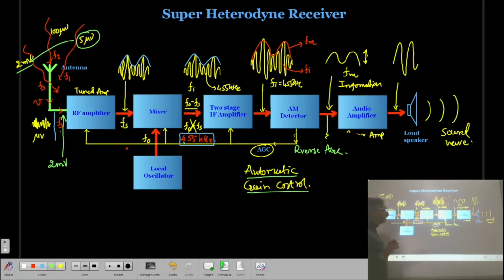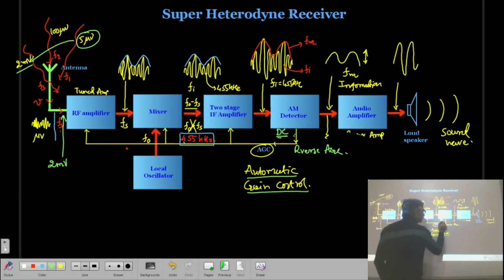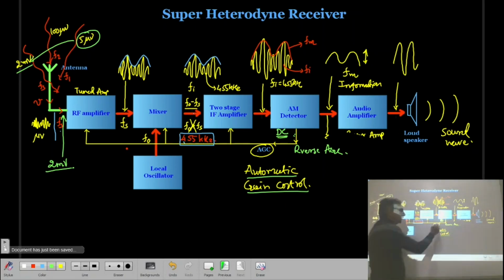So due to this rectification, some DC voltage is going to be produced, and that voltage will be large. If my input signal is 2 millivolt, then this DC voltage will be large.